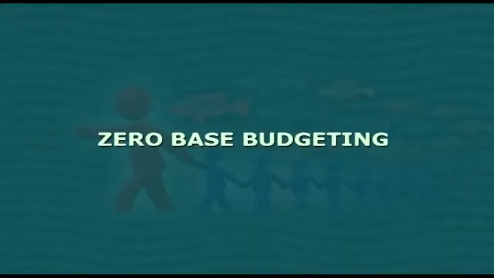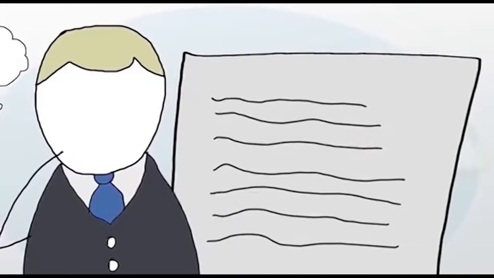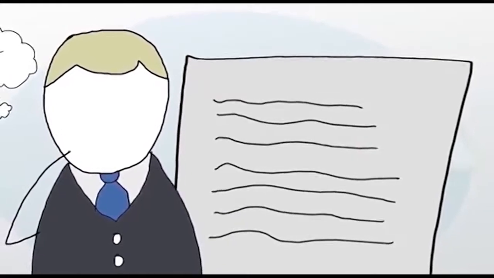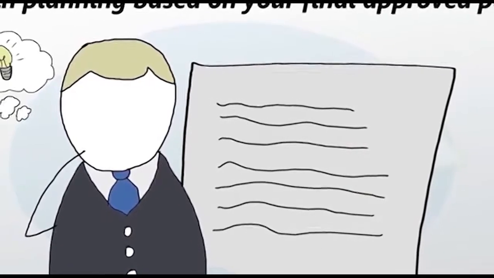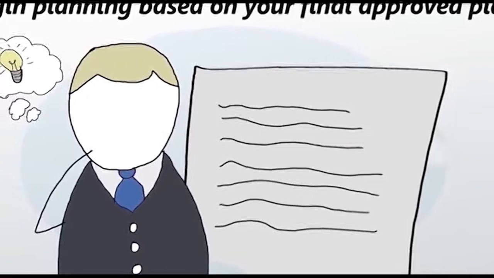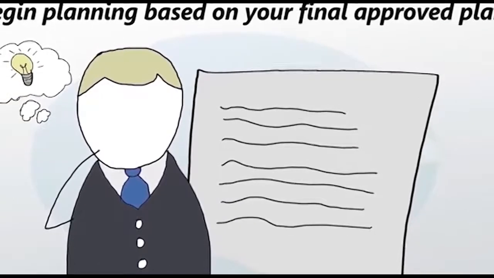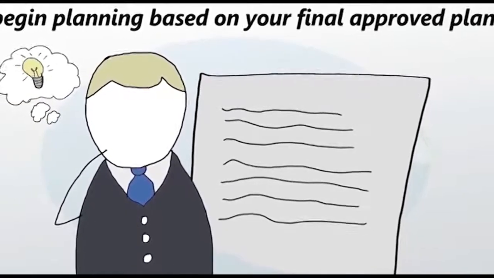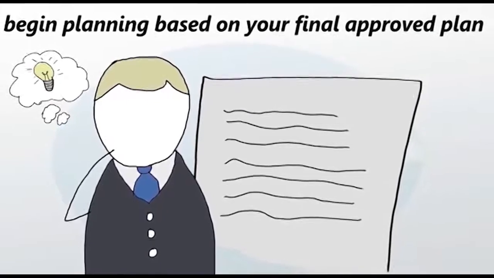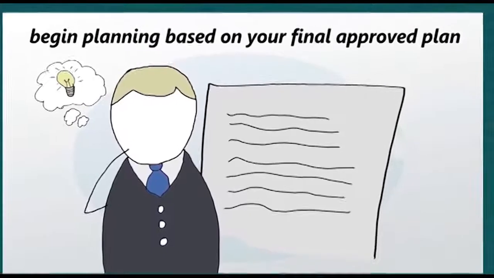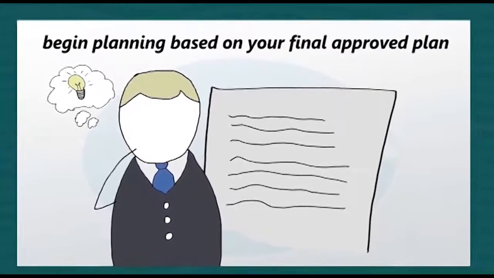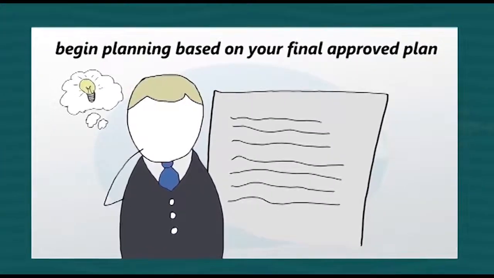Let us now understand zero-based budgeting. Friends, zero-based budgeting is defined as a planning and budgeting process which requires each manager to justify his entire budget request in detail from scratch, hence zero base, and shifts the burden of proof to each manager to justify why he should spend money at all.